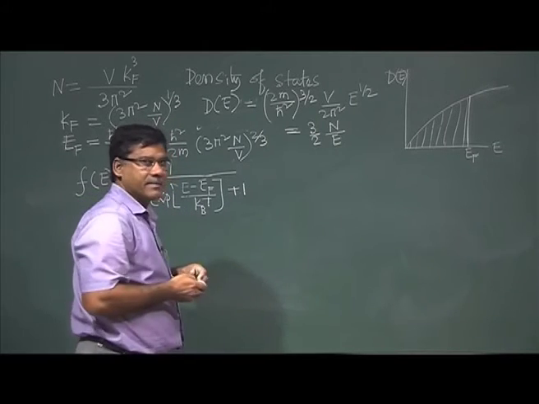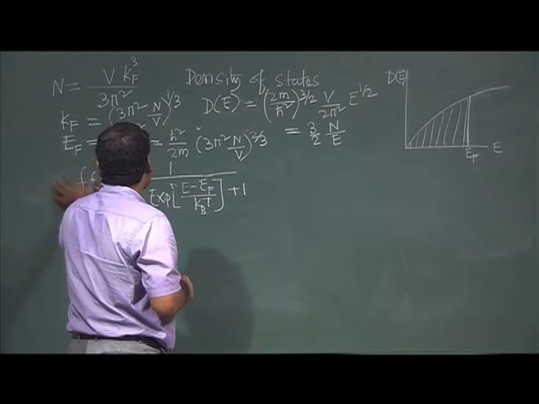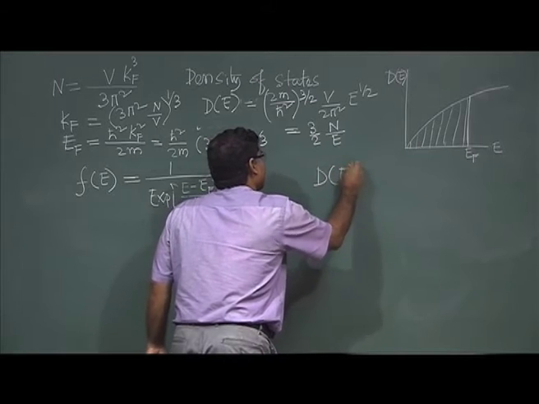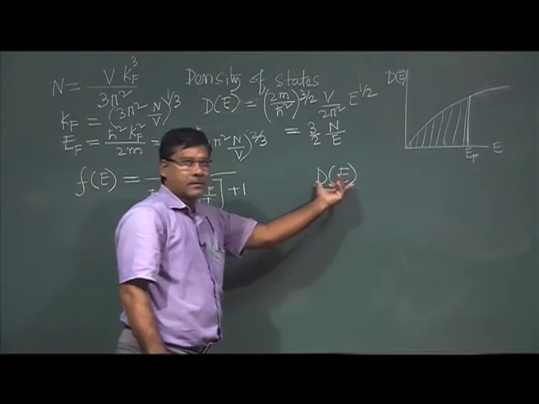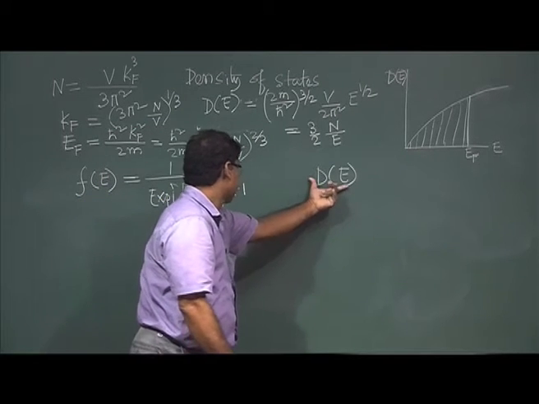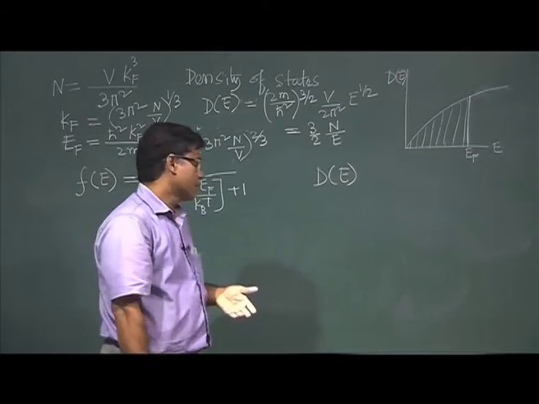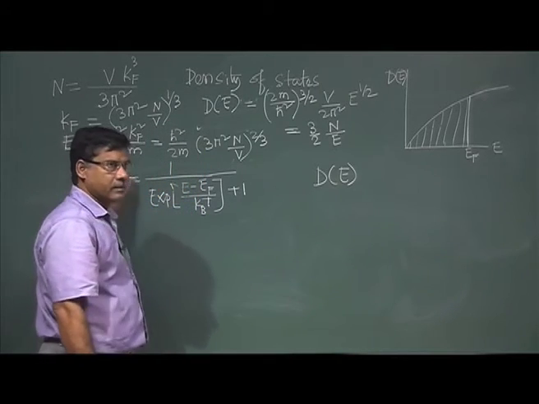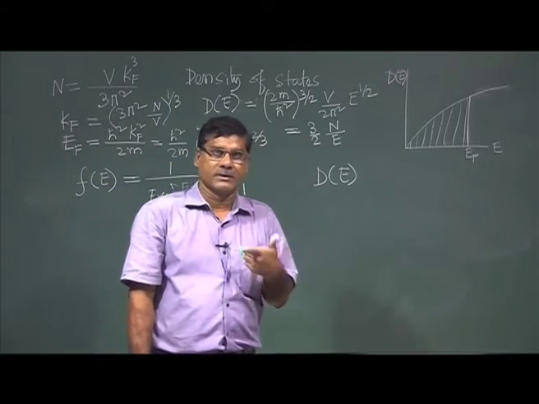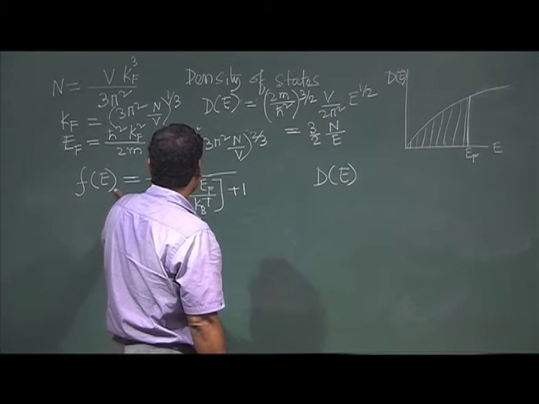At finite temperature, whatever density of states is there will be modified with the Fermi-Dirac probability, since its value is 1 to 0.